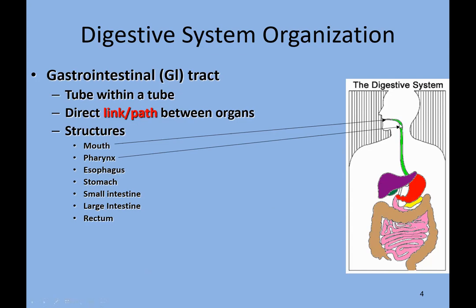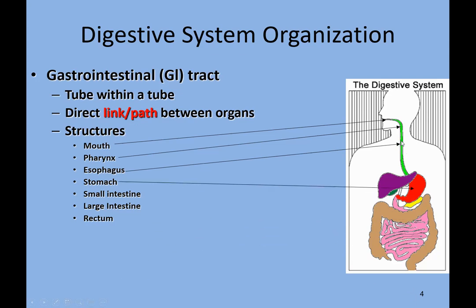So over here, food and air are both available, because from the lower pharynx there's one tube that is called the esophagus, and there's a second tube behind the esophagus that is called the trachea, and that trachea is a pathway for air, like the esophagus is a pathway for food.